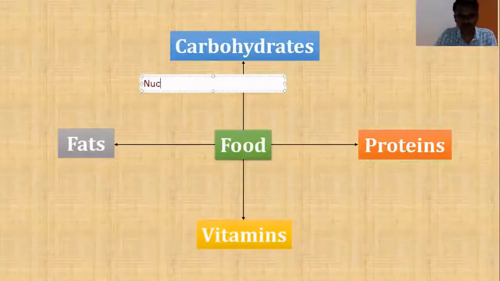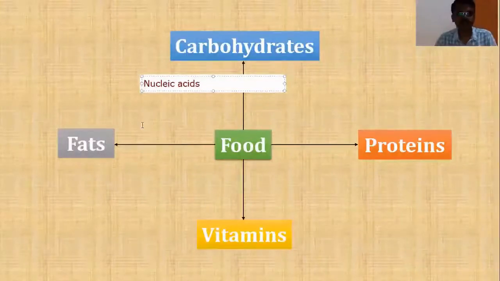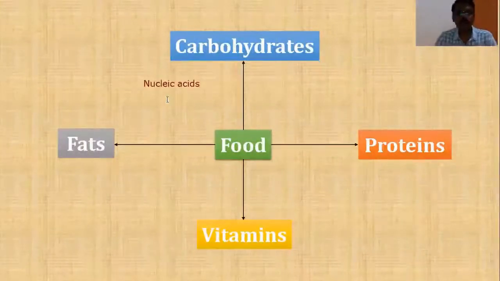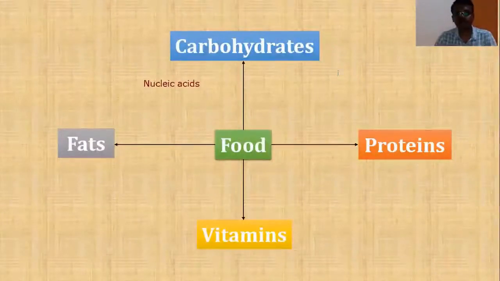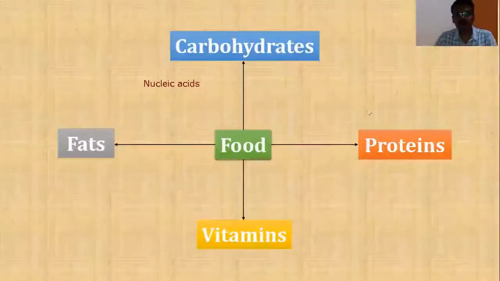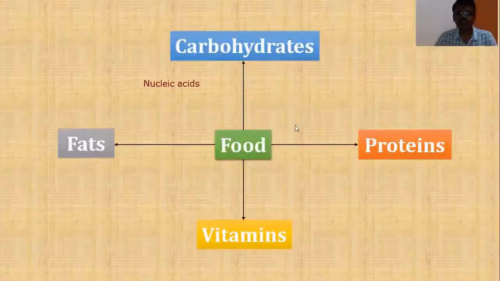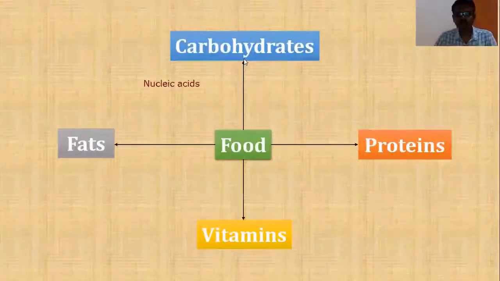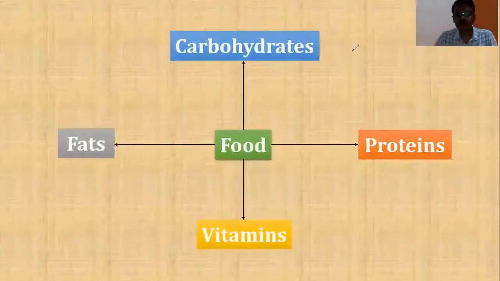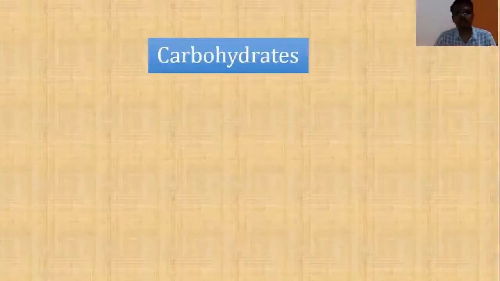Let me type the name, nucleic acids. So we also include nucleic acids under the category of biomolecules. Students, we cannot consider all the biomolecules together for our discussion. So let us first consider carbohydrates and learn in detail about them. Next, we will consider the other classes of biomolecules. So first we will take up the topic carbohydrates.